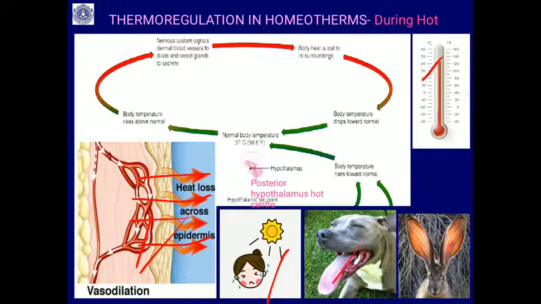Then you have seen panting in the case of dogs and other animals, even in birds. By this, a lot of heat will be released, and there is heat radiation through the ear. Whenever there is a hot condition, even your ear becomes red and more blood flows, so that there is heat radiation through the ear. So, all these are the mechanisms through which the body cools down and the temperature is maintained at 37 degrees centigrade, even though the outside temperature is 40 to 50 degrees centigrade.